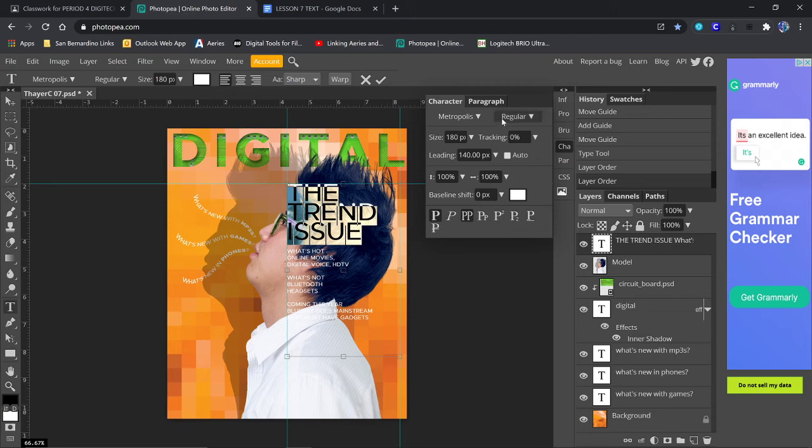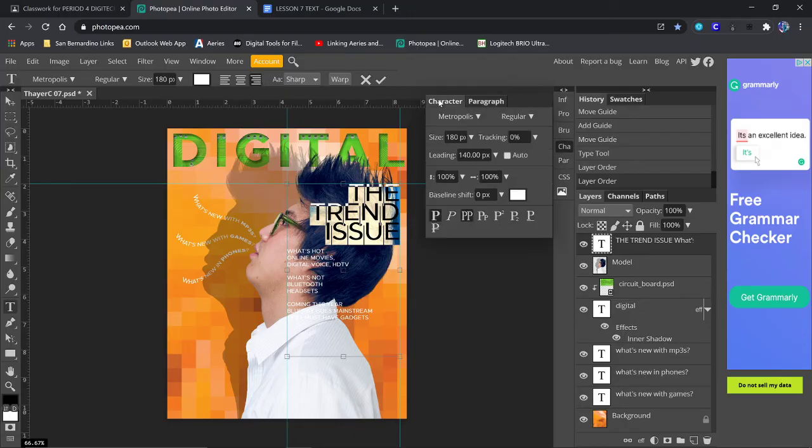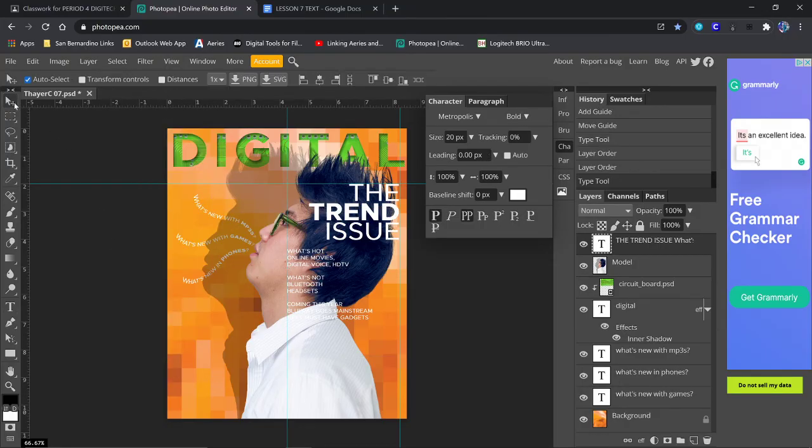Okay. And then one thing we're going to do is we're going to go into paragraph. And you can do it here or you can do up at the top. And you're going to change it to right align. It might be easier to do it up at the top. Okay, so this is back to character. I like how this looks, but I'm going to just highlight trend, and I'm going to change that to bold. Let's see what that looks like. That looks super cool. I like it.